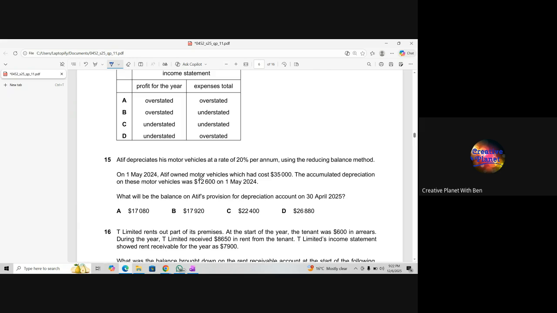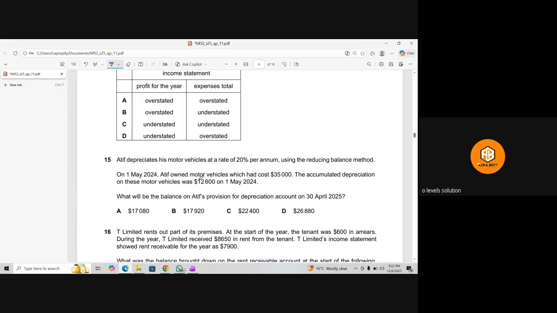To find the provision, we just do cost minus accumulated depreciation, right? Provision is basically the total of your depreciation, no? So I'm saying we're going to do cost minus accumulated depreciation, in order to find out the net book value. Okay. Is the answer D?